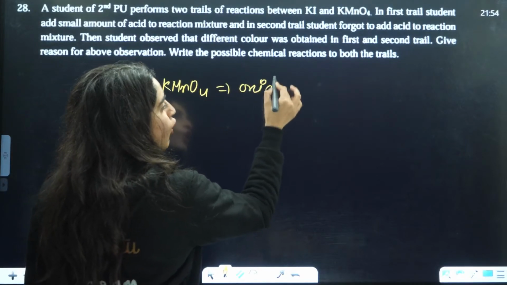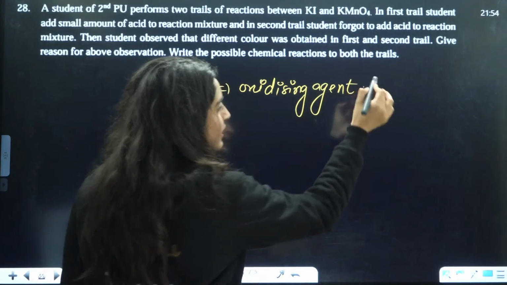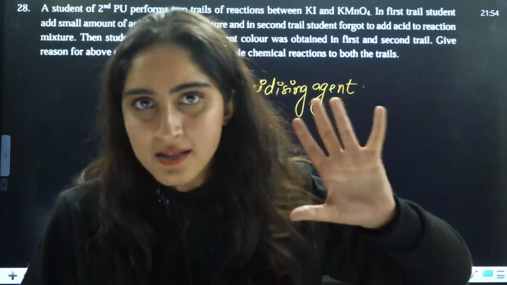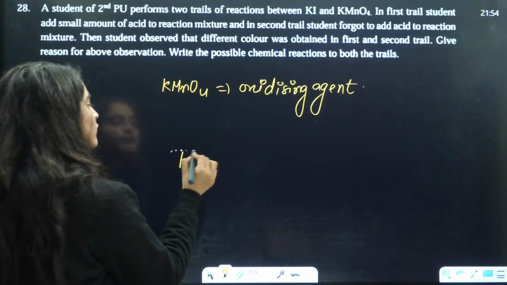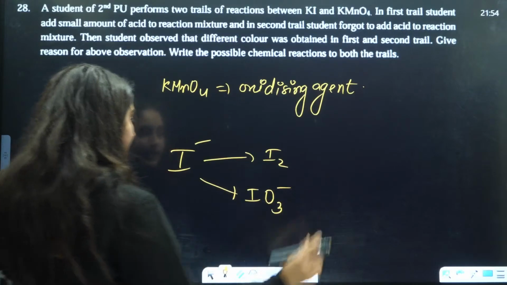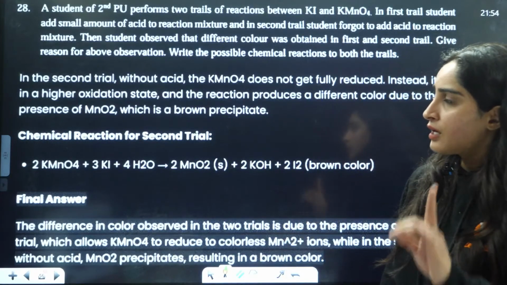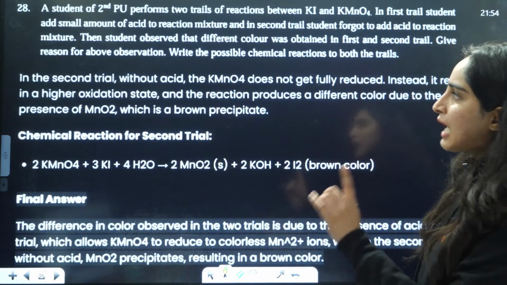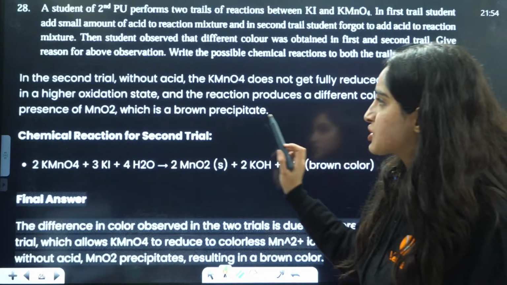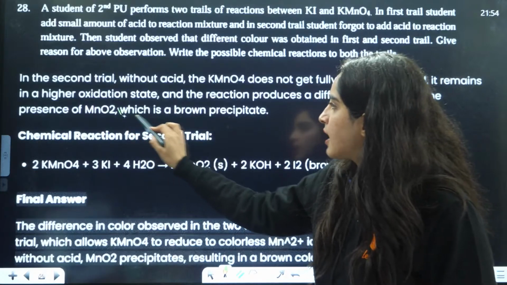Again, they are telling you about the oxidizing nature of KMnO4. It is a very good oxidizing agent and behaves entirely differently in acidic medium and in neutral and basic medium. In one case there is neutral medium, in the other acidic medium. So I negative will be converted to I2 or IO3 negative. That is what they are asking here. In the second trial, without acid, KMnO4 does not get fully reduced. Instead, it remains in a higher oxidation state. The reaction produces a different color due to the presence of MnO2, which is a brown precipitate.